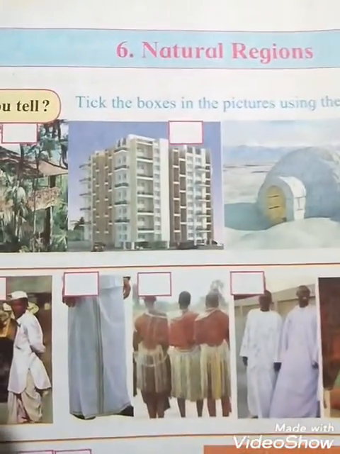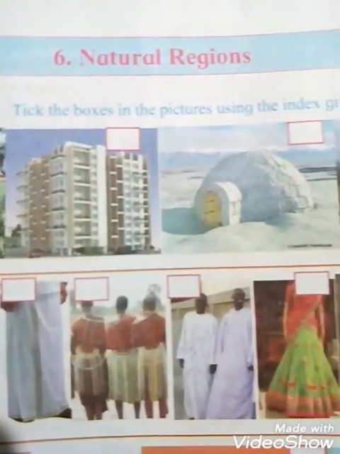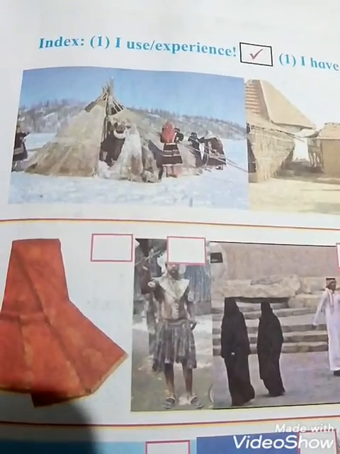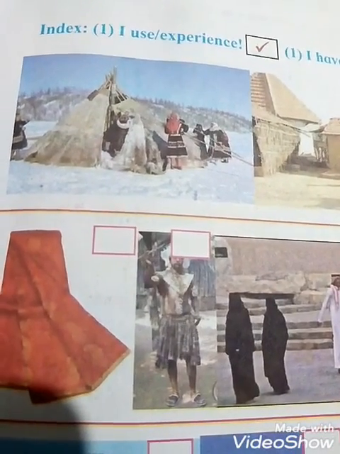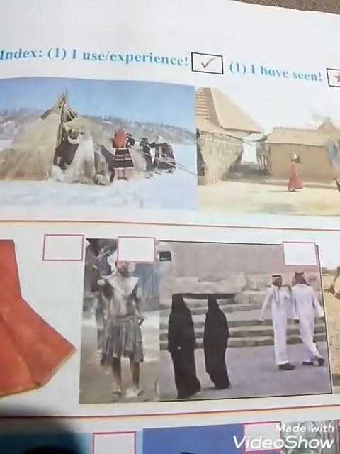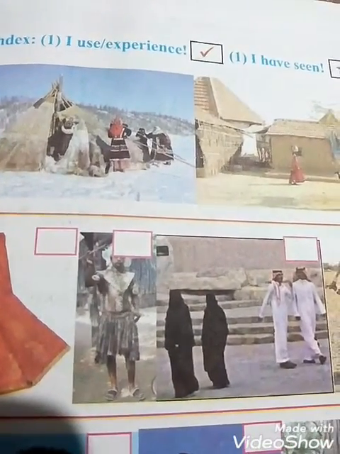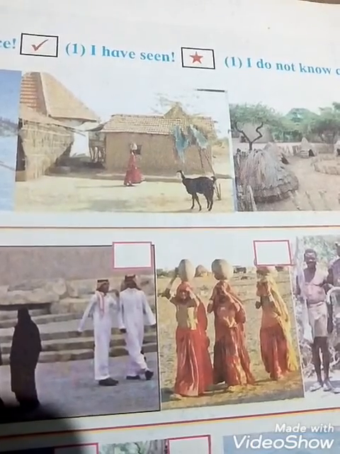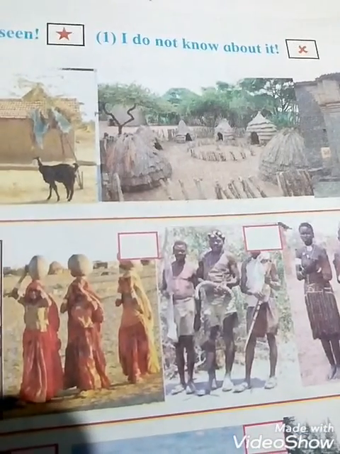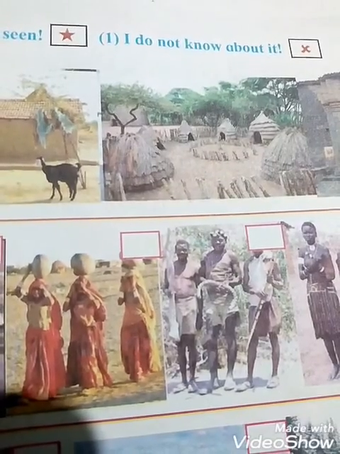See students, tick the boxes in the picture using the index given on page 31. See that the index is given here. Which one you have experience of, you make a right tick mark. Which you have seen in your surroundings, you make a star mark. And which one you don't know about, you make a wrong mark.